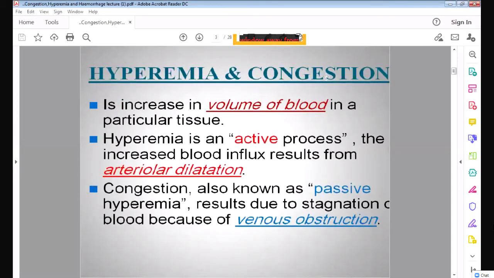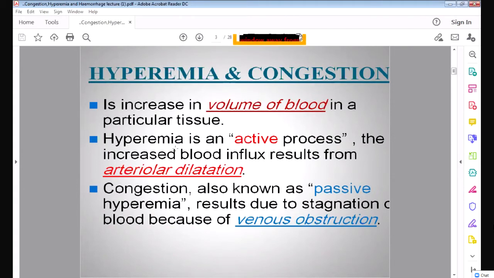So what is hyperemia and congestion? Hyperemia means there is increase in the volume of the blood. Whenever there is increase in the volume of the blood in a particular tissue or an organ, that is called hyperemia and congestion. Now what is the difference between hyperemia and congestion?